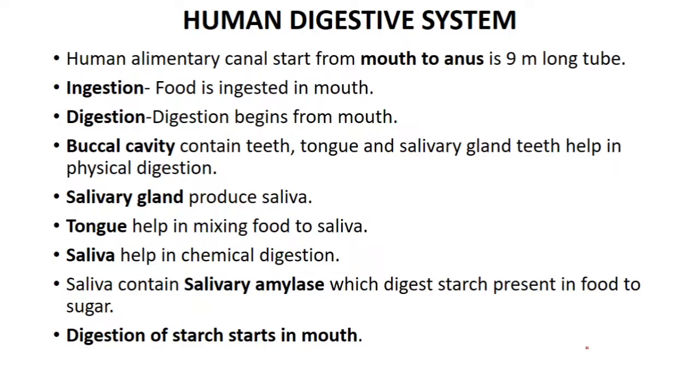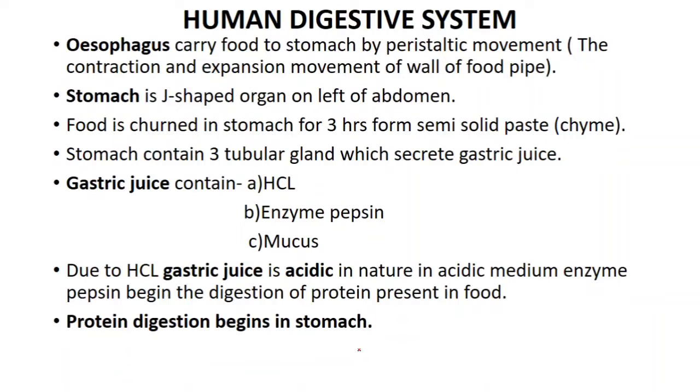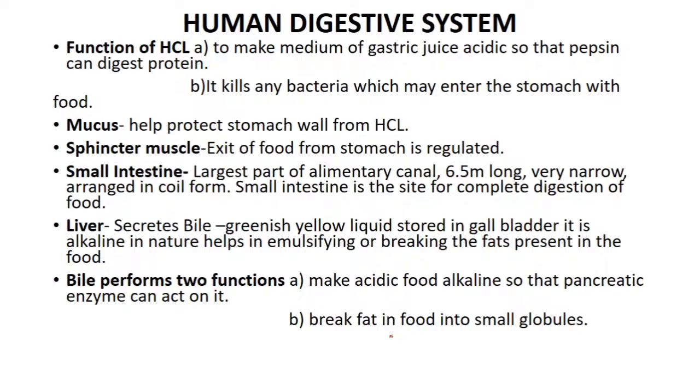So all these things you can see, whatever we have discussed. The main thing you have to remember is that digestion of starch starts from the mouth. Gastric juice, you have seen that in the stomach. Gastric juice is secreted by the wall of the stomach, and it contains HCl, the enzyme pepsin, and mucus. The function of HCl is to kill the germs and to make an acidic environment for pepsin, and the function of mucus is to protect the lining of the stomach. Protein digestion begins from the stomach, that you have to remember.